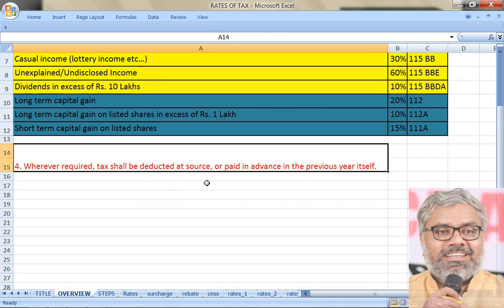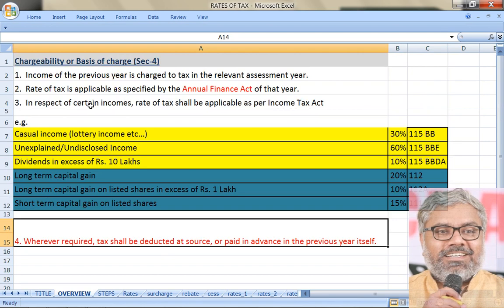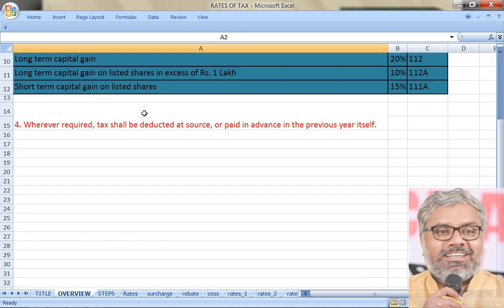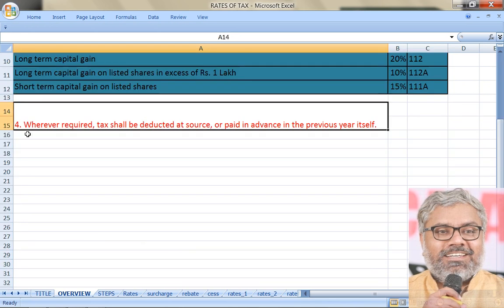So right now, once again, what are TDS provisions, what are advance tax provisions, that we cannot know. But at least what we should know, there are some provisions in relation to tax deducted at source, and there are some provisions in relation to advance tax to be paid. So don't be too happy with this provision which says income of previous year is charged tax in the relevant assessment year.